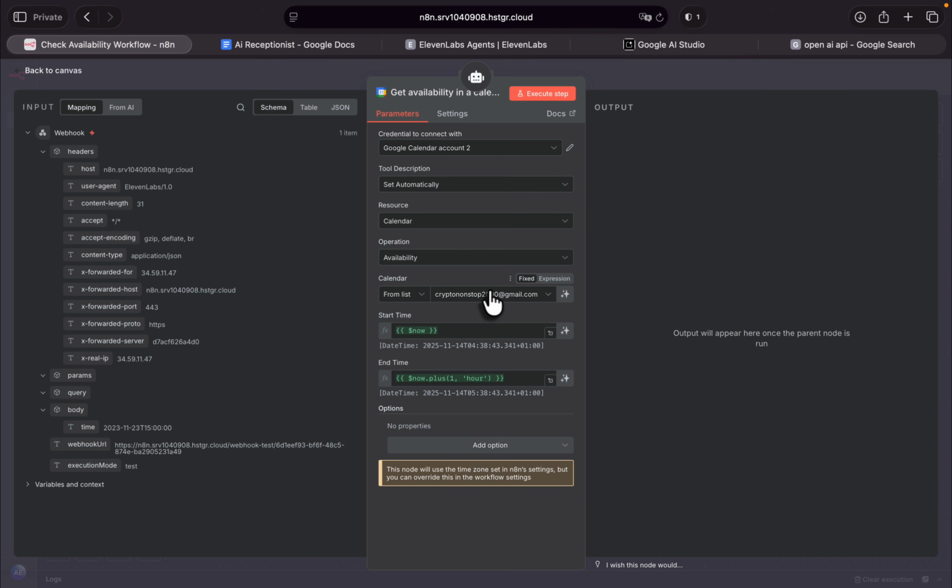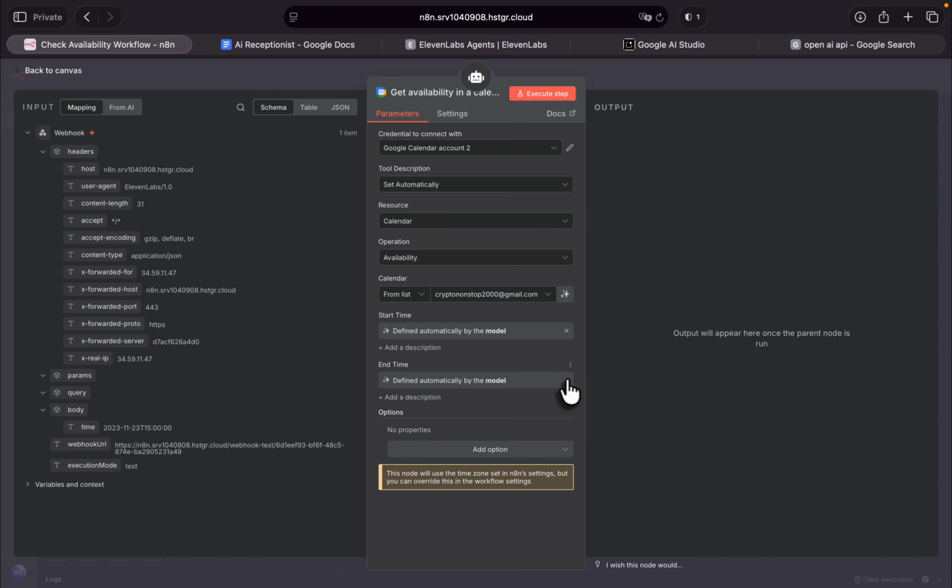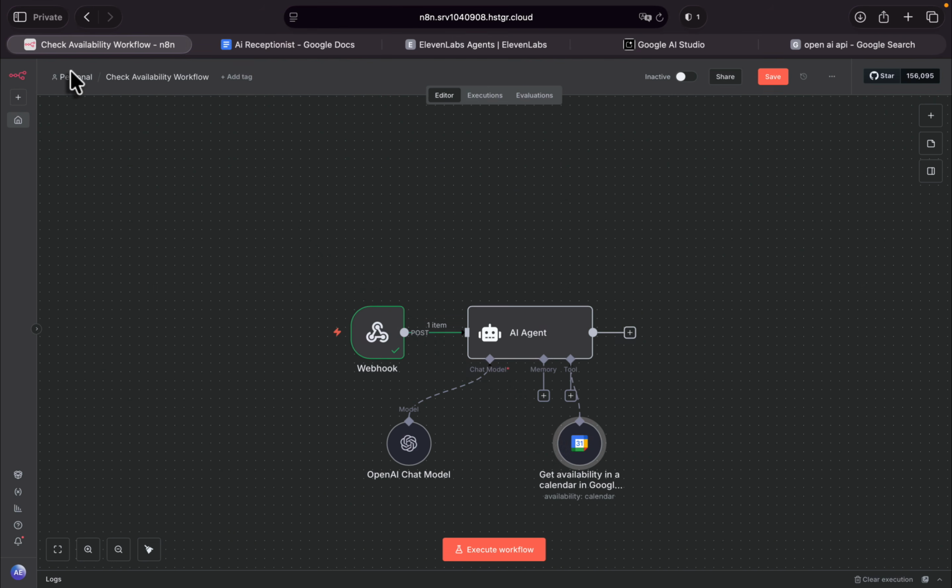I selected that. For the start time and end time, click on let the model define this parameter. You don't have to add anything. So change the resource to calendar, operation availability, and it uses the calendar inside my Gmail to check that. As I told you, make sure to set up the Google credentials. I have a video about it. Now, everything looks very good.